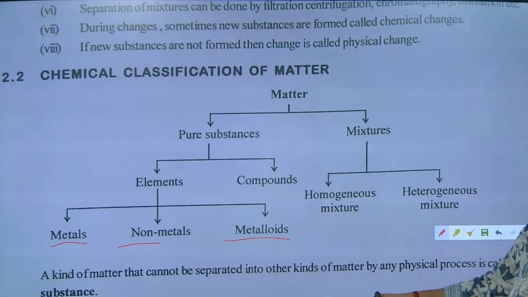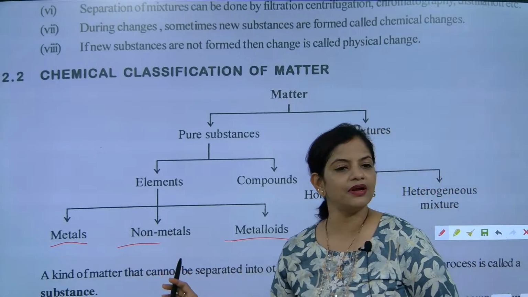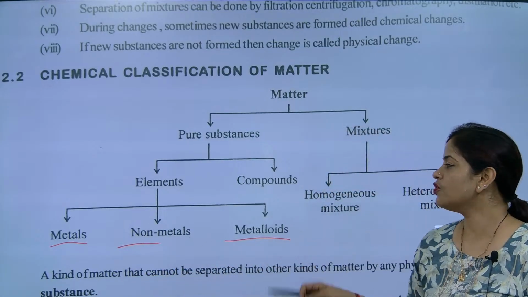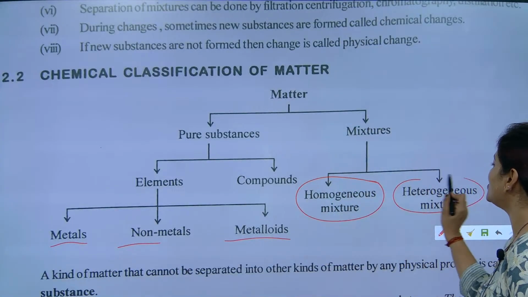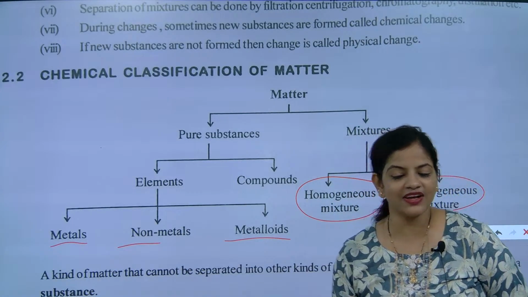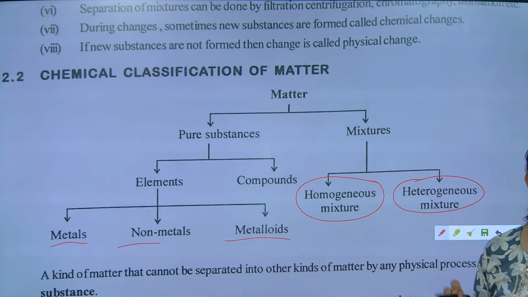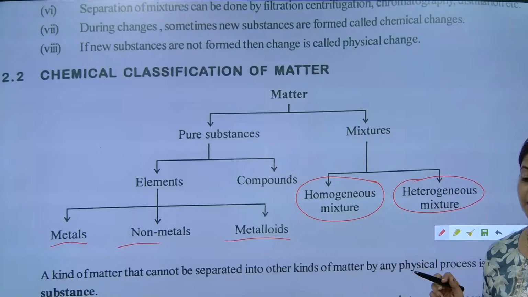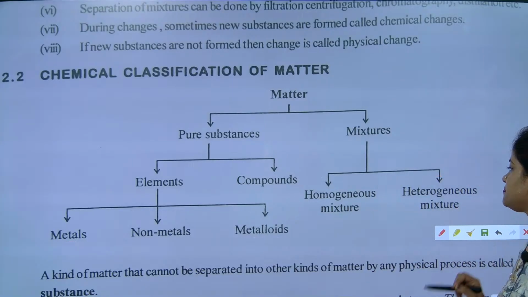Look here. So metals, non-metals and metalloids. Got it? Metals, non-metals and metalloids. So we are going to talk about the mixture, which can be classified into two types: homogeneous mixture and heterogeneous mixture. So mixture can be classified under two types, homogeneous and heterogeneous.